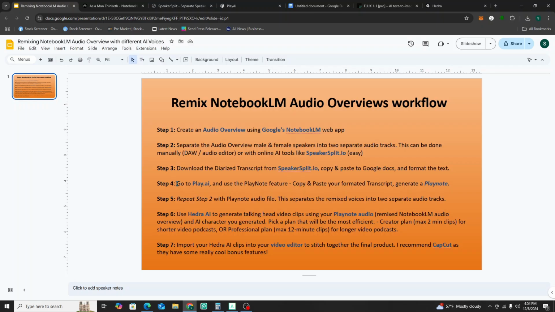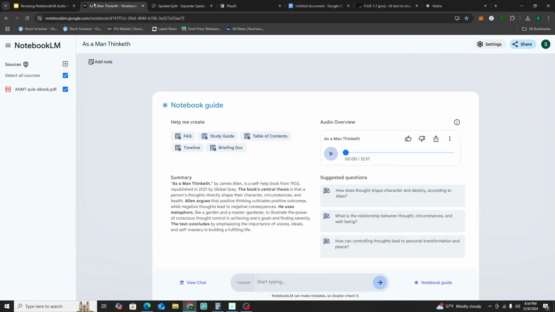So guys, here's how it goes. Step one, we're going to create the actual NotebookLM audio overview. So that's the first step, where we go into your NotebookLM. I've already created one from a previous video, so this is the one I'm using, and I've already downloaded it here. That's where you go to download it. You click those three buttons and hit download, and you'll save the actual audio overview for this podcast.